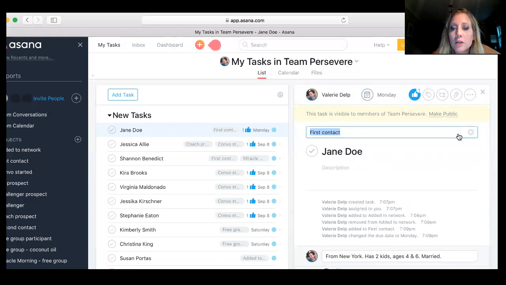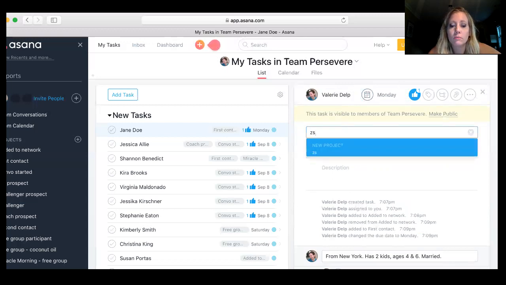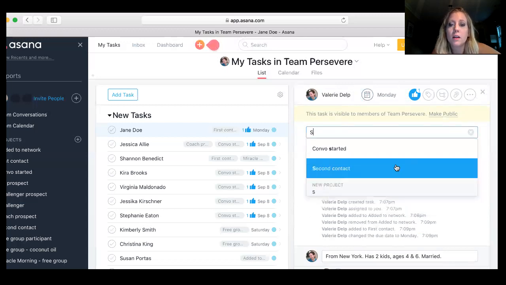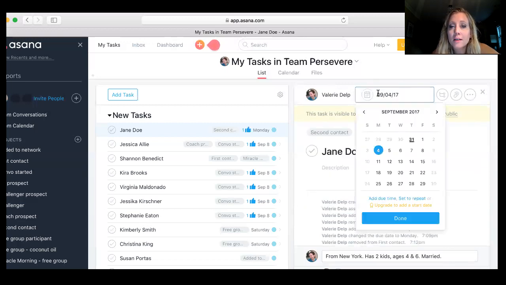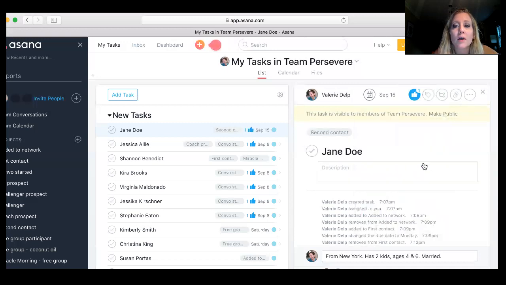So then I would change this to second contact. Now, after the second contact, I kind of push it a little bit further. I usually make it at least a week. Now, I typically do my follow-ups on Fridays, so I might actually extend this one a little further and say, I'm going to wait till the 15th to reach out to this person again.